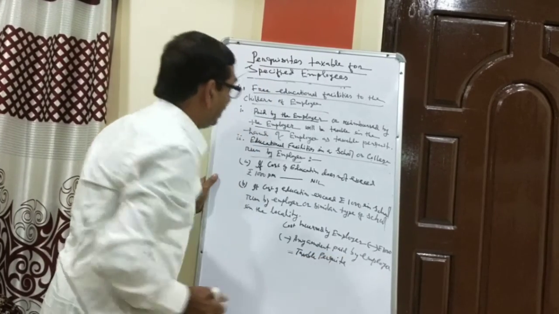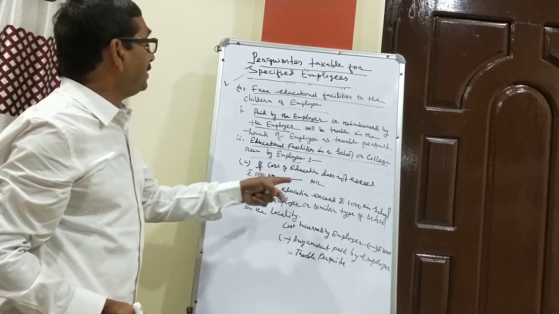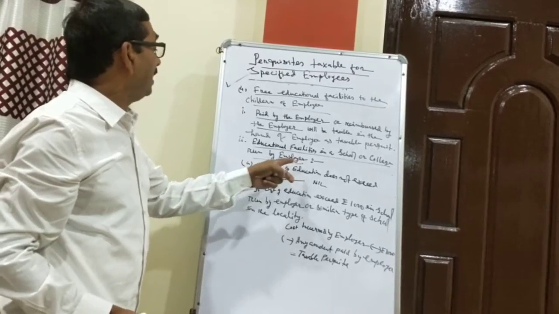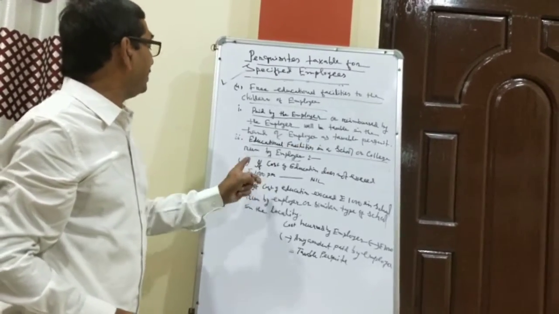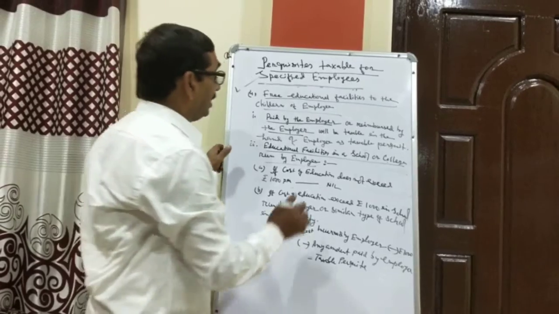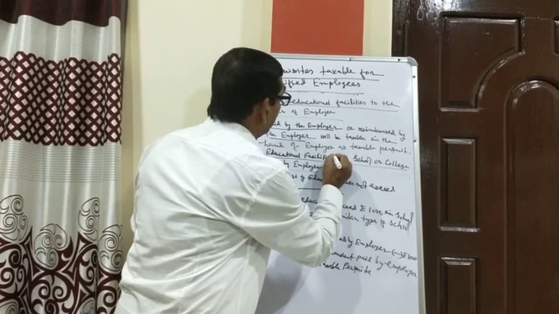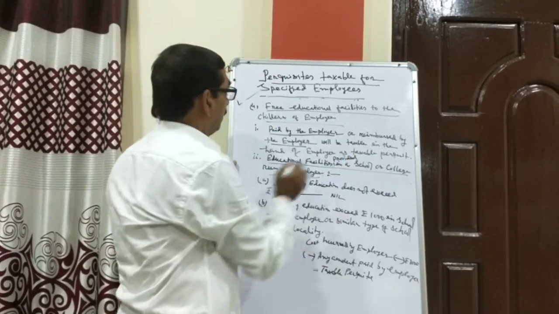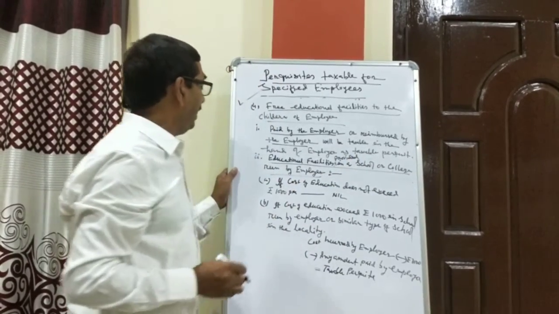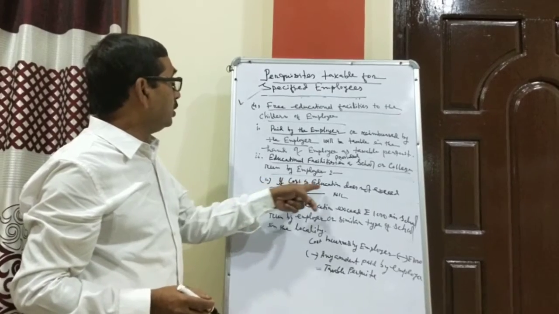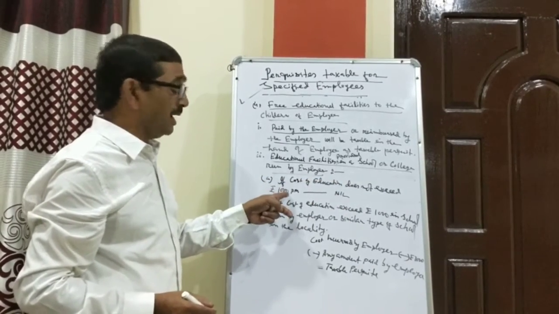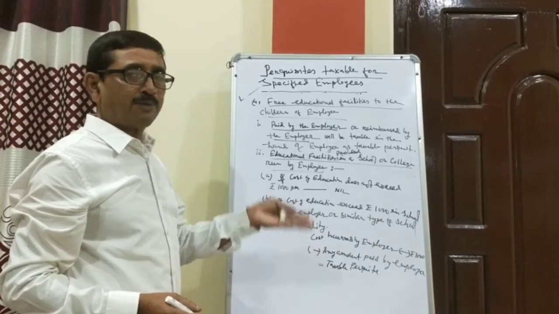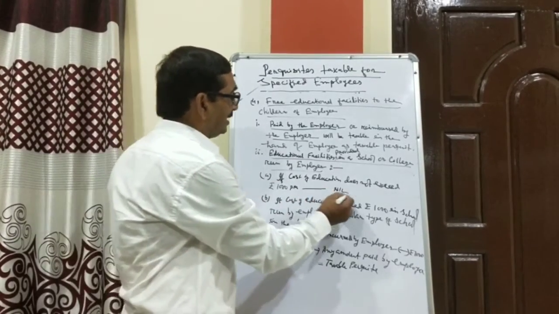Perquisite. If educational facilities are provided in a school or college run by the employer, in that case, if the cost of education does not exceed rupees 1,000 on that school or a similar type of school of that locality, it is always treated as nil.